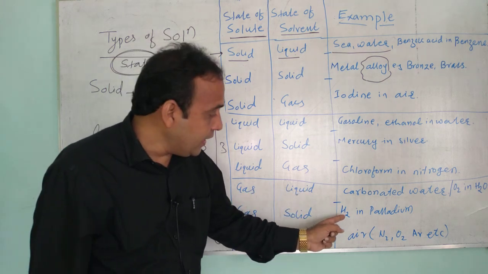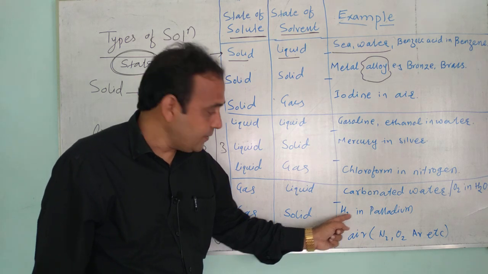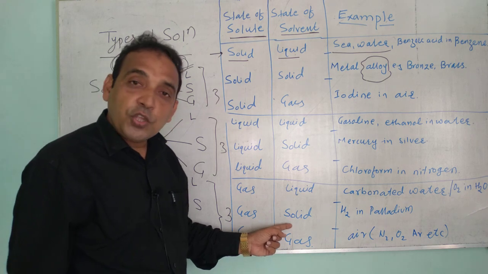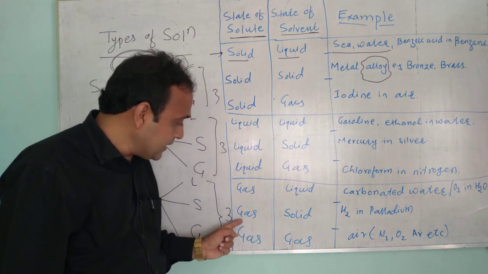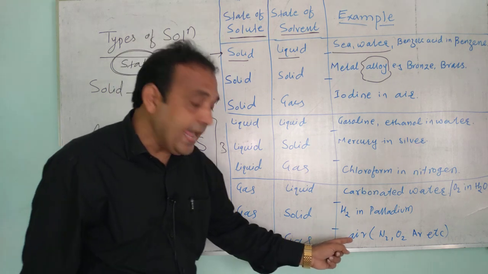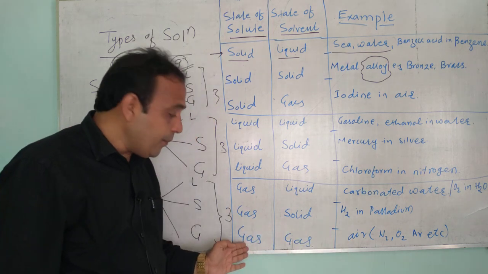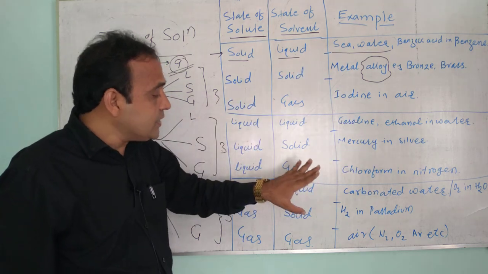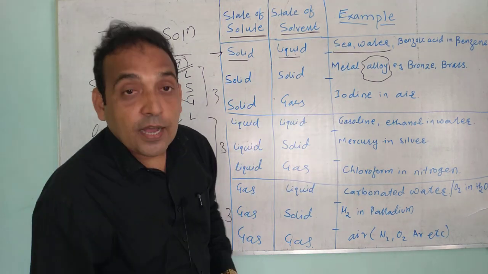Next one, hydrogen gas in palladium. Palladium is a metal used for reduction, so it is an example of gas in solid. Next one, air. Air is an example of gas in gas. So these are the different types of solutions and some examples are given.